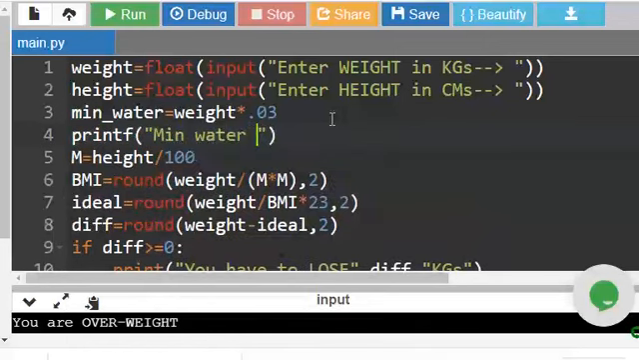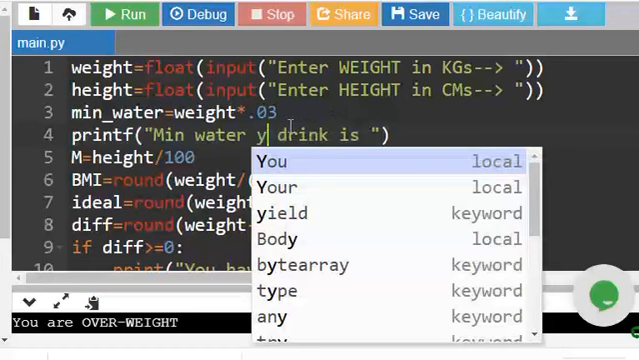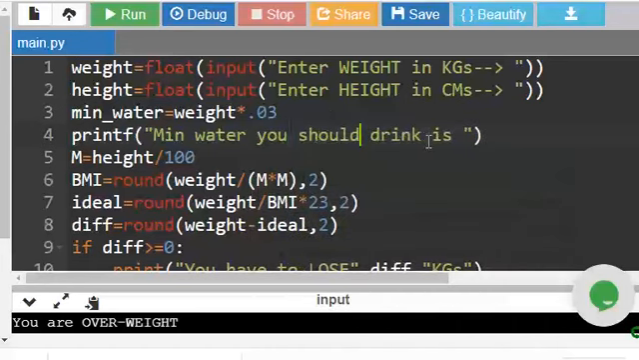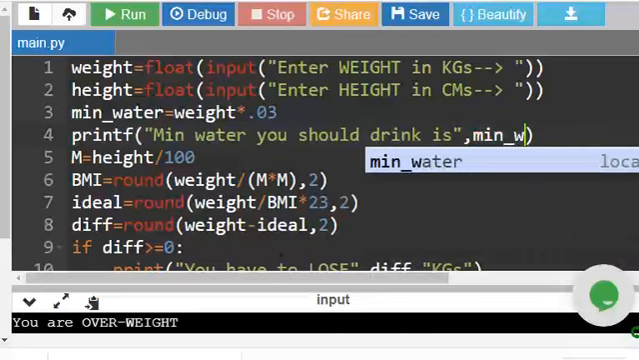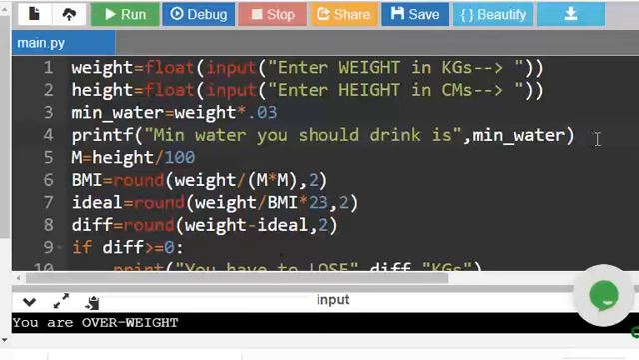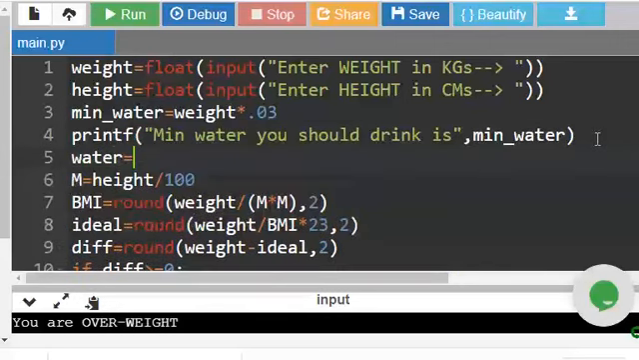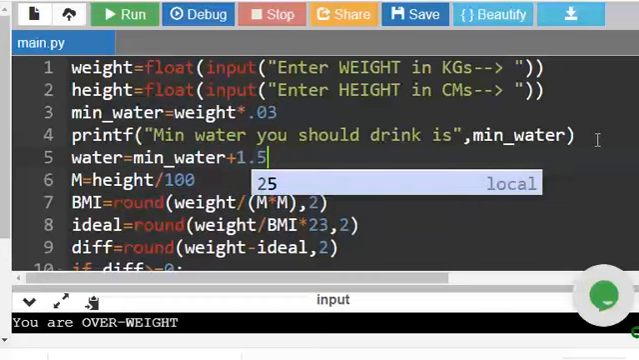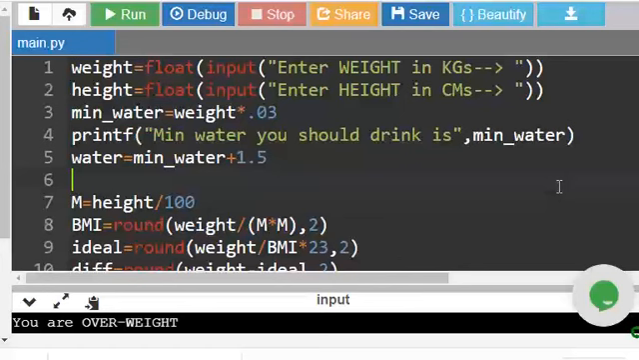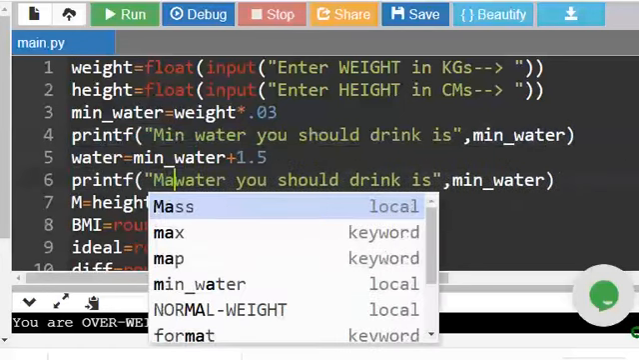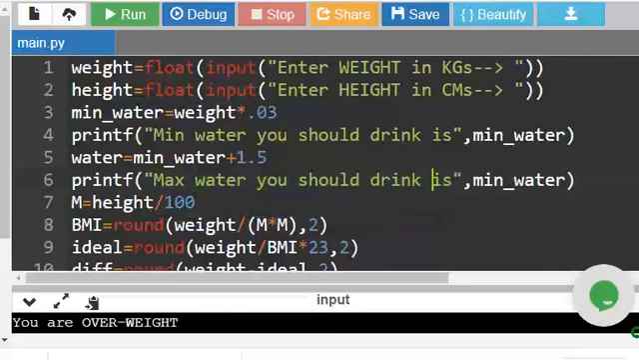Minimum water to drink is min water, and I am also saying max water equal to min water plus 1.5. And one more print I am giving: max water we should drink is water. I am executing it.